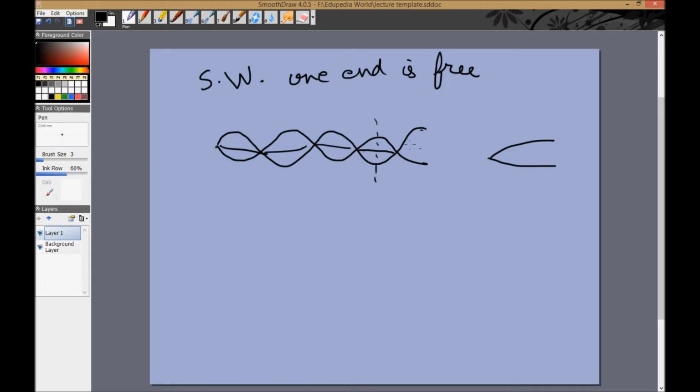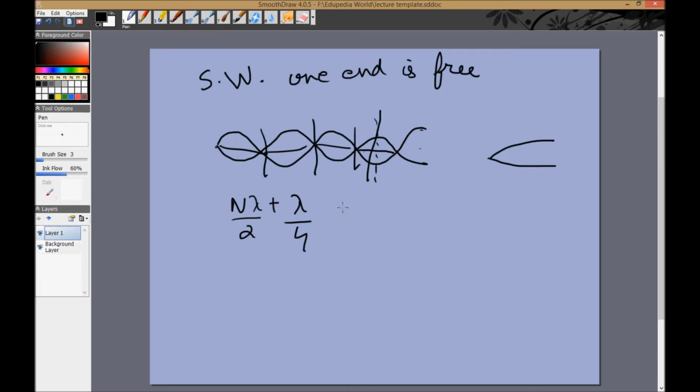So it has to be either a quarter lambda or n half lambda plus a quarter lambda. So it has to be n lambda by 2 plus lambda by 4. Right, n lambda by 2 would fix it like this, which would make a standing wave with both ends fixed. Then you add a lambda by 4, you obviously get one end free.